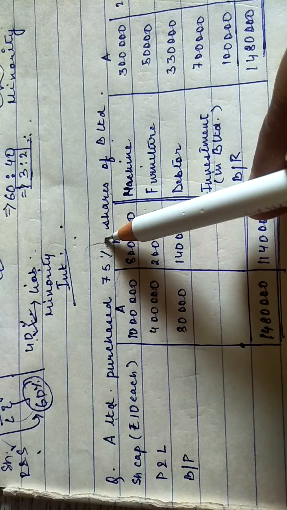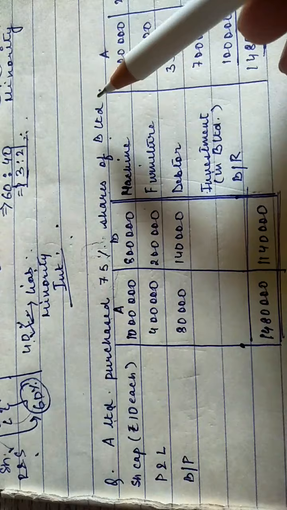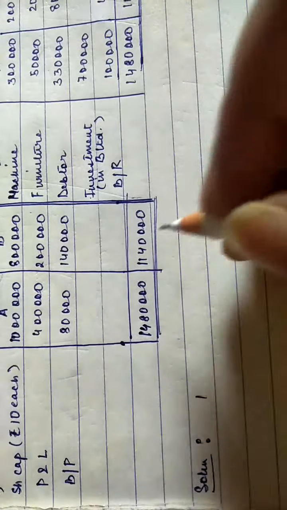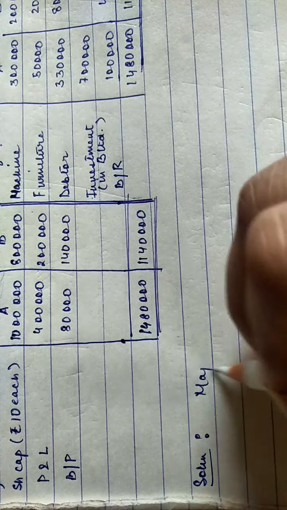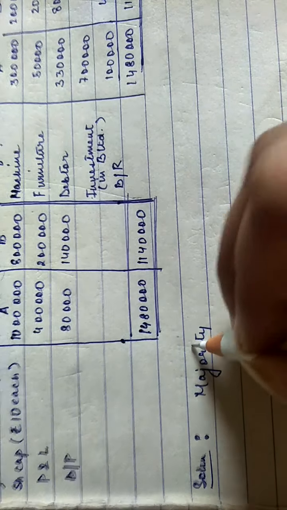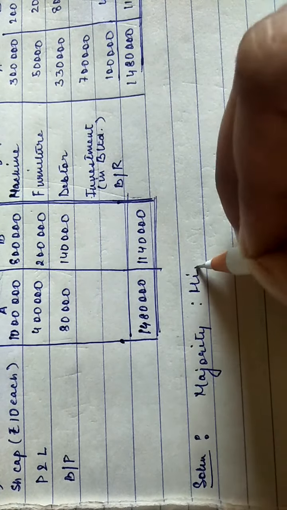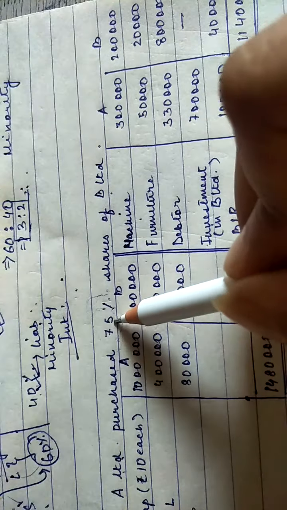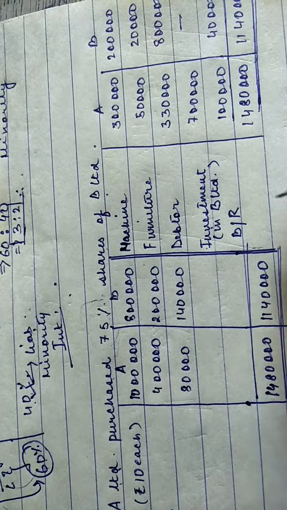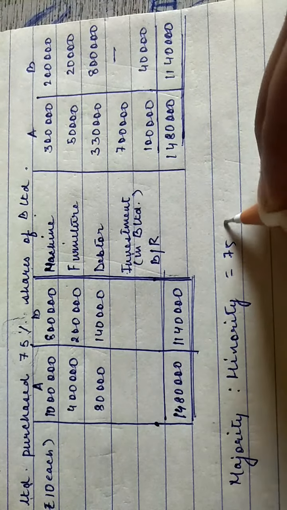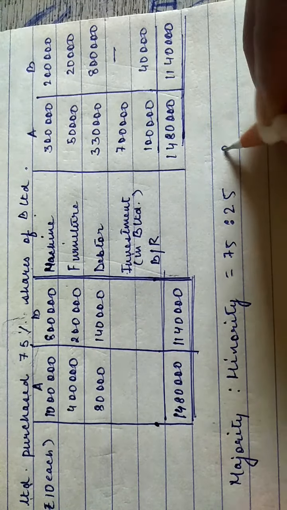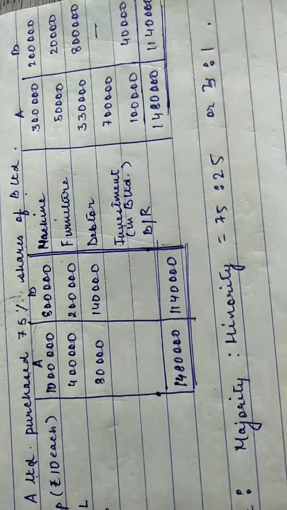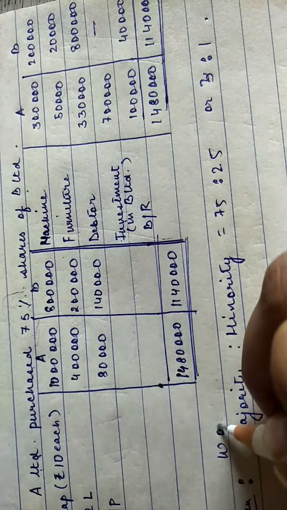Since 75% is majority, so the rest 25% will be of the minority shareholders. So we have got the ratio of majority to minority shareholding. So as per the question, majority we have 75%. So majority is to minority will be 75:25, or we can say 3:1.